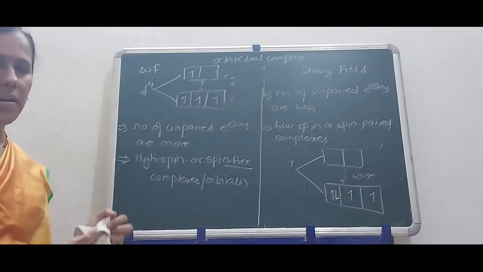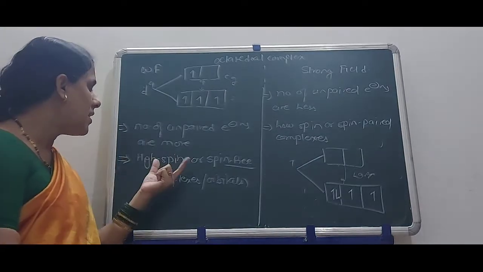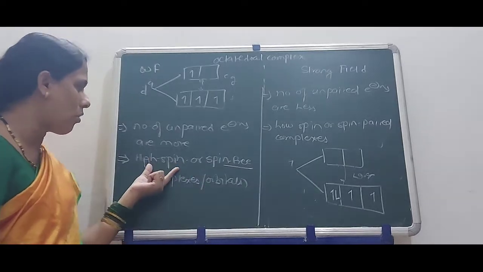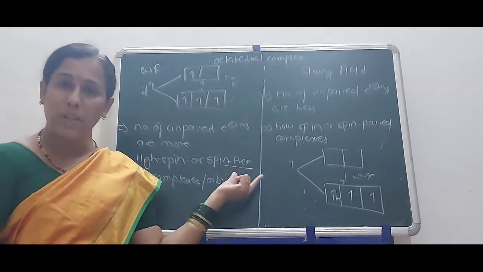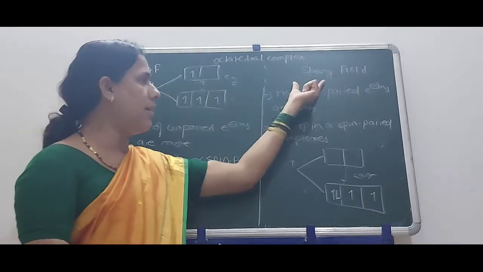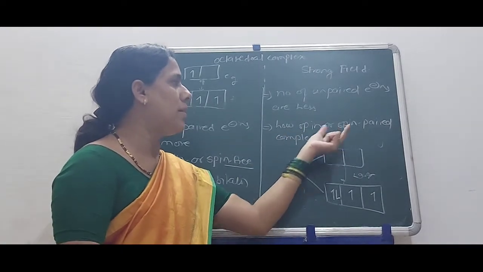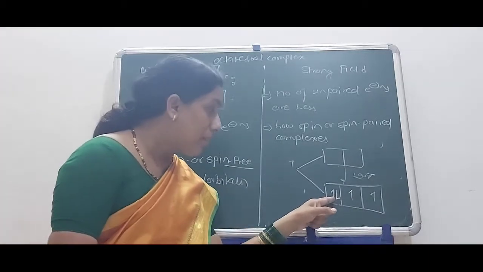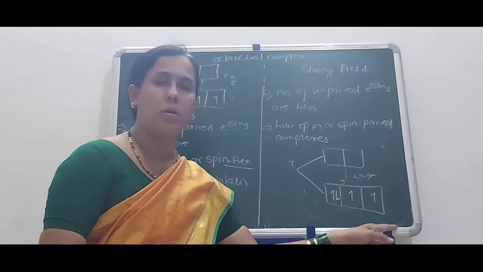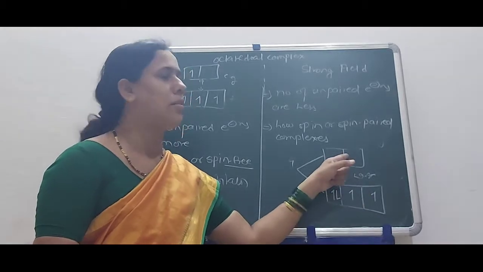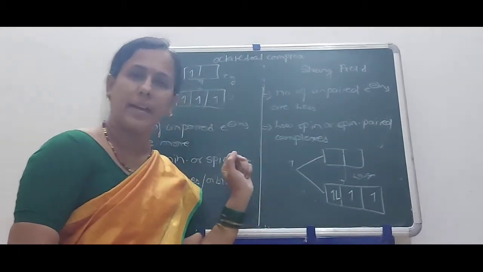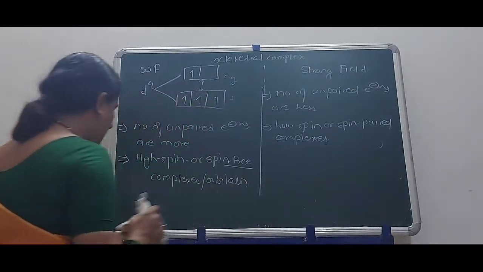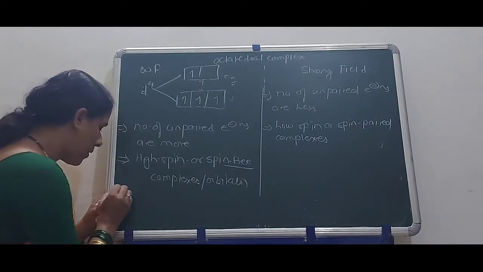Okay, got this point? Again I am repeating: in weak field complexes, the complex is called high spin or spin free, but in strong field it is also called low spin and spin paired, because all the electrons get paired in the respective energy level, and then the electron can push forward into the next energy level. Okay, one more point that we have to write here, the main point, that is the energy gap.